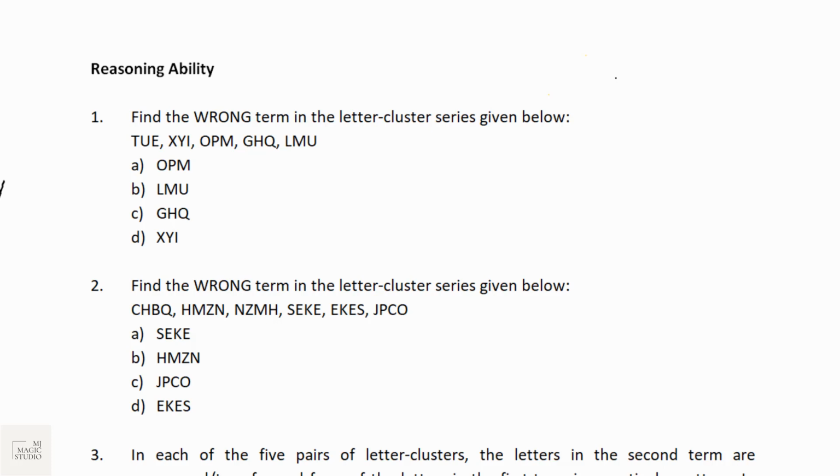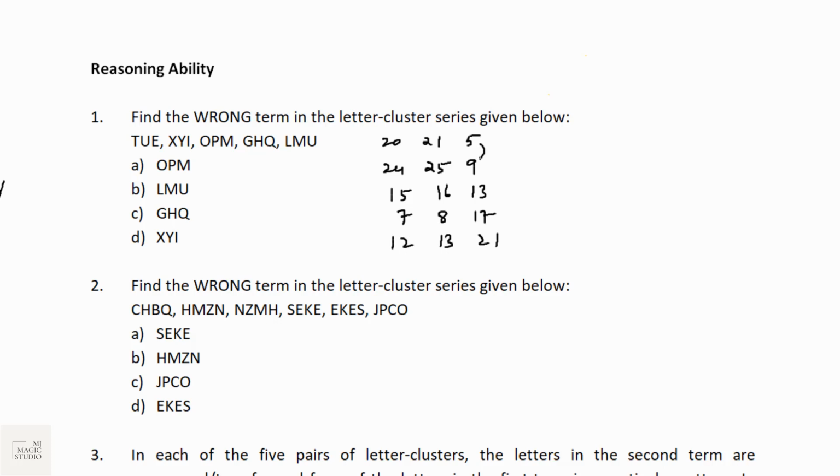Okay, first one, find the wrong term. The best way to do this is to convert the letters into numbers as quickly as possible. My favorite personal trick is to convert them into numbers, and very easily we will be able to find the wrong term. TUE is 20, 21 and 5. XYI is 24, 25 and 9. OPM is 15, 16, 13. GHQ is 7, 8, 17 and LMU will be 12, 13, 21.